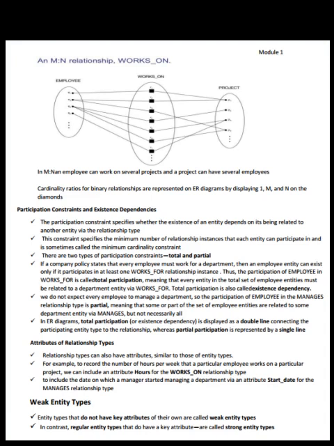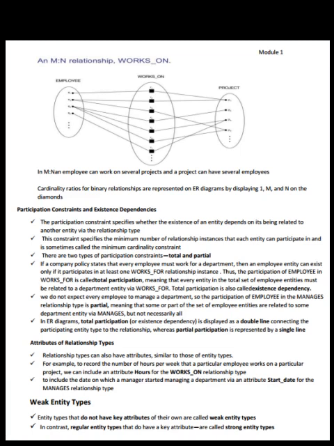Participation constraints and existence dependencies. The participation constraint specifies whether the existence of an entity depends on its being related to another entity via the relationship type. This constraint specifies the minimum number of relationship instances that each entity can participate in and is sometimes called the minimum cardinality constraint. There are two types of participation constraints: total and partial. If a company policy states that every employee must work for a department, then an employee entity can exist only if it participates in at least one works for relationship instance.